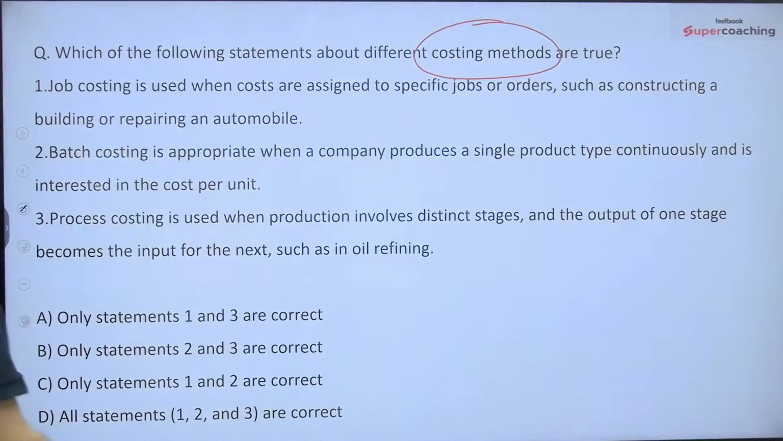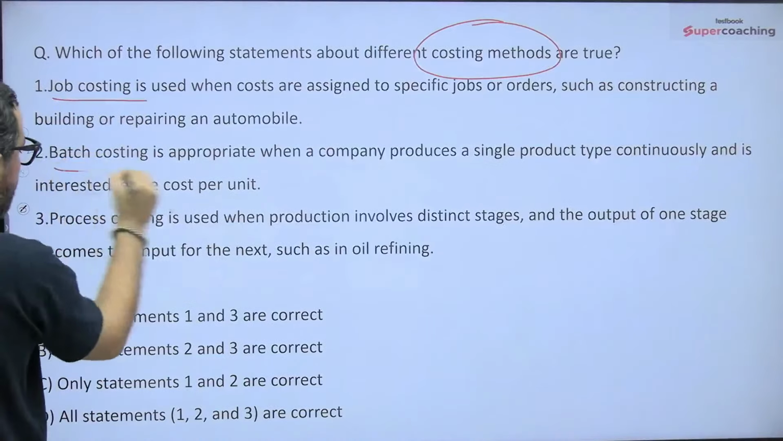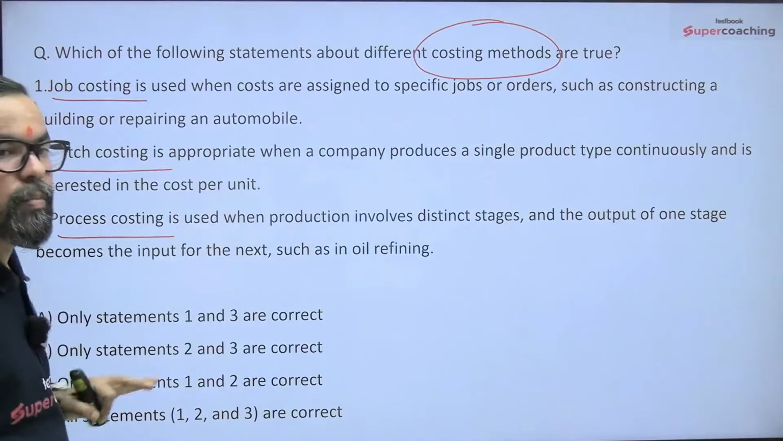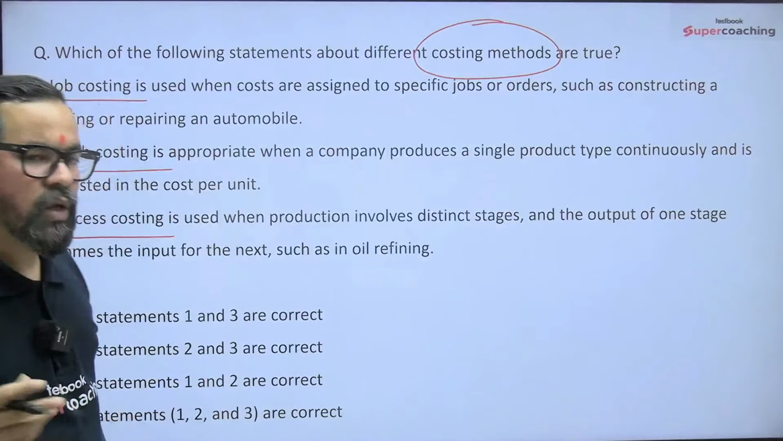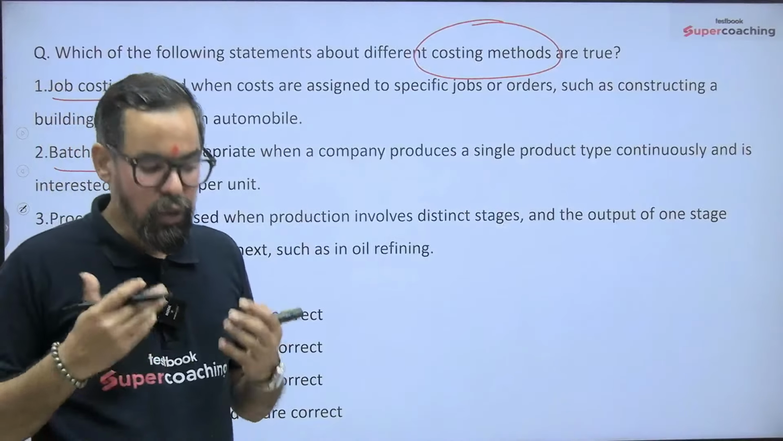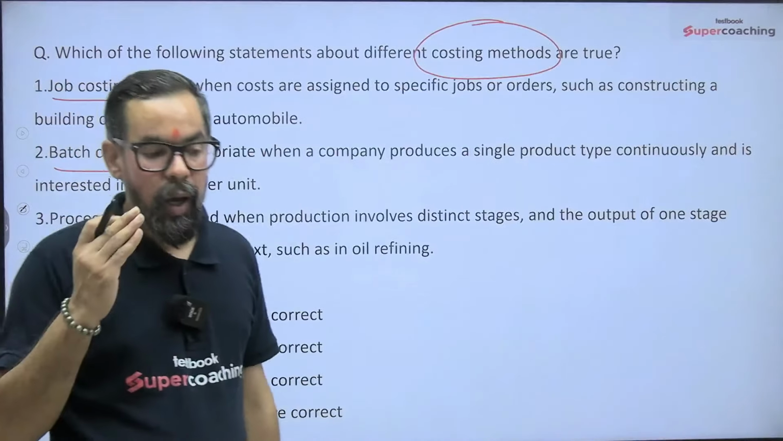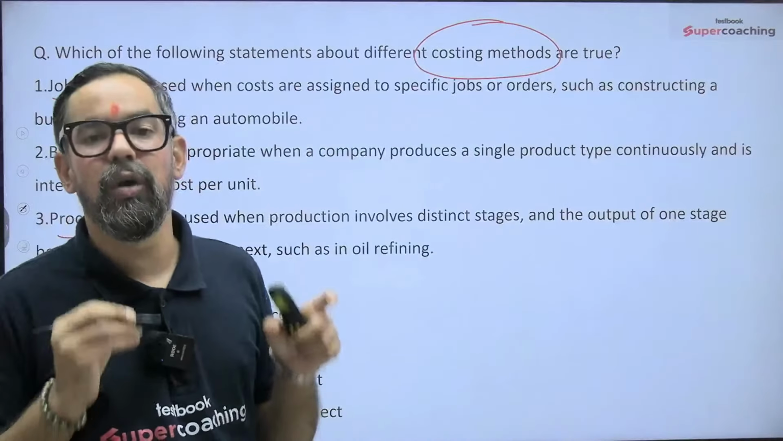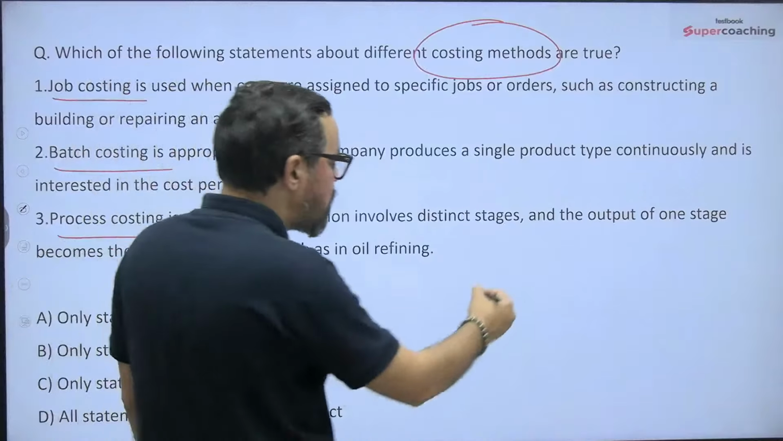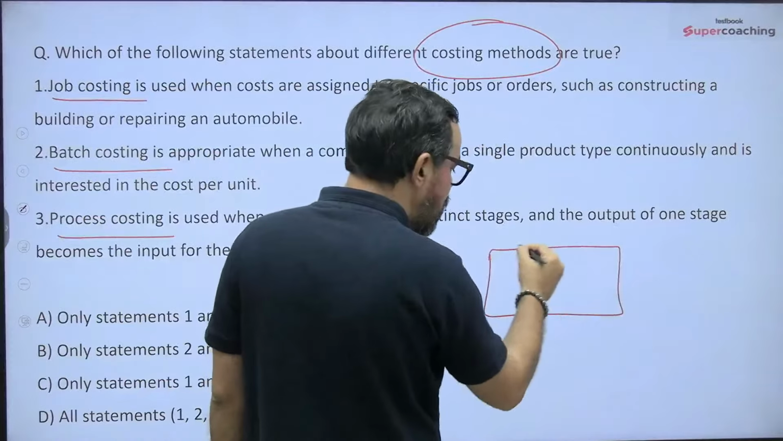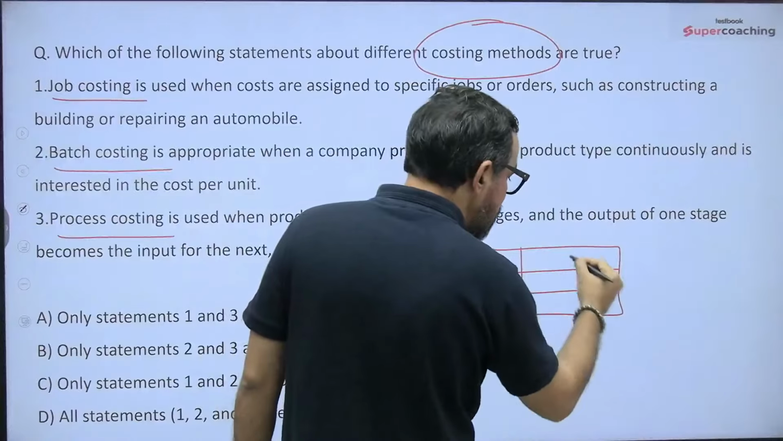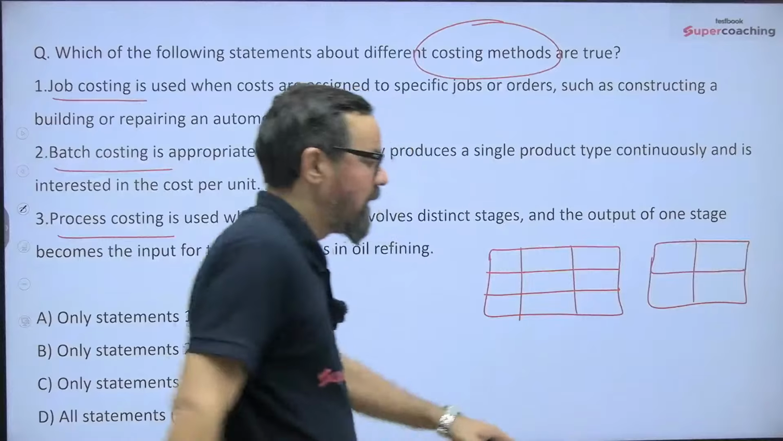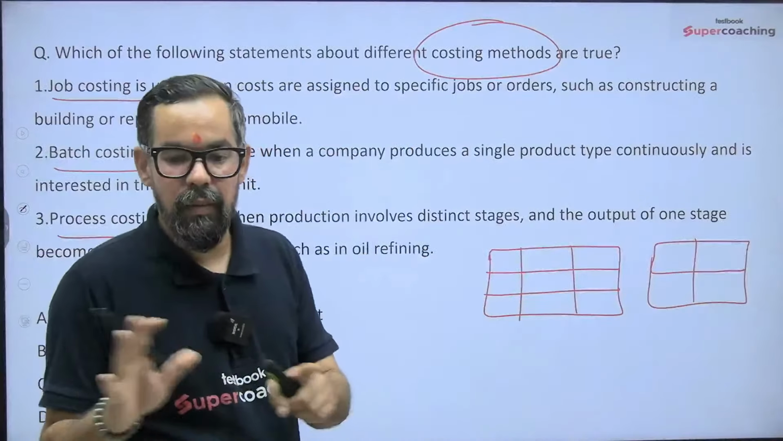Here they have given job costing, batch costing and process costing. When it comes to job costing and batch costing, job costing is generally used where we have to deliver a product as per the specifications or requirements of the customer. Let's say there is a building where we are doing some interior work. There are two different buildings where we are doing interiors. One is asking for very simple amenities.